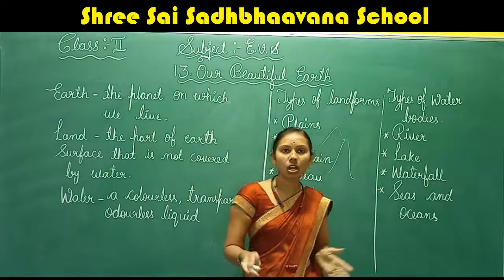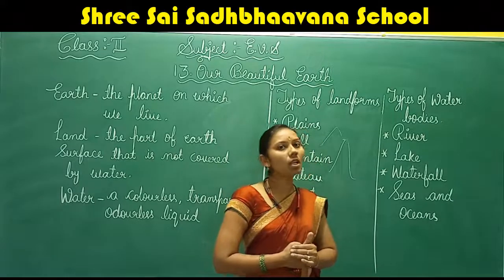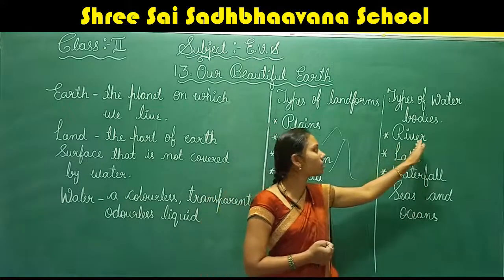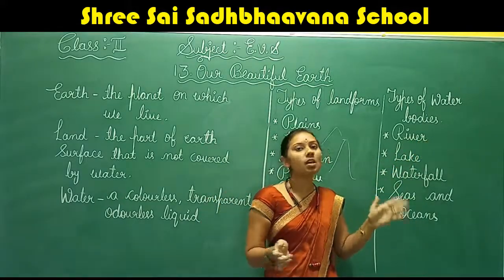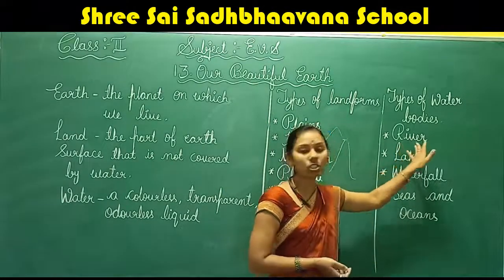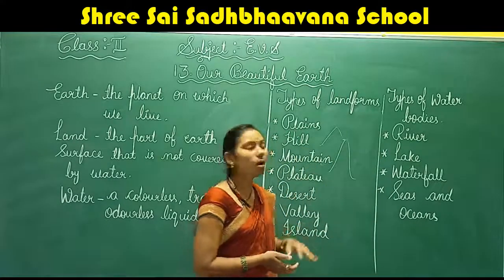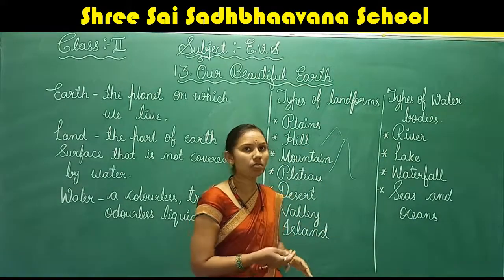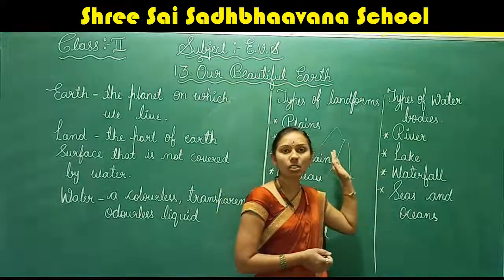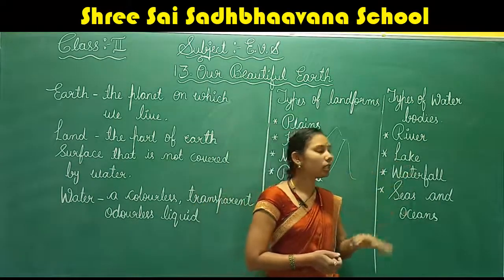The two sides of the flowing water are called the banks. Rivers originate from the mountains, as we have learned. Right, children? Now about the lake.